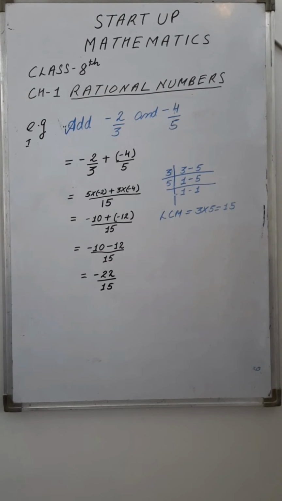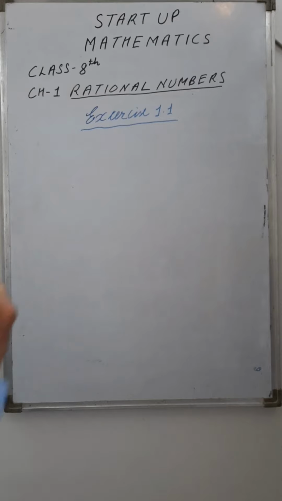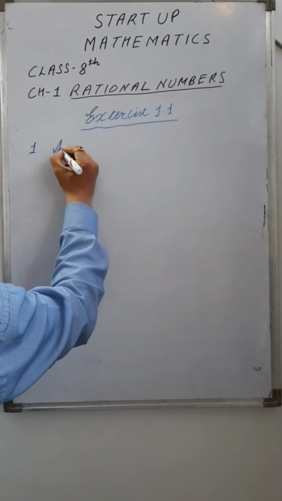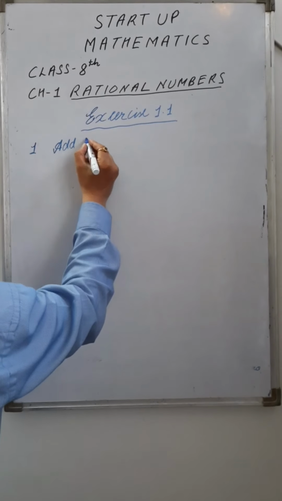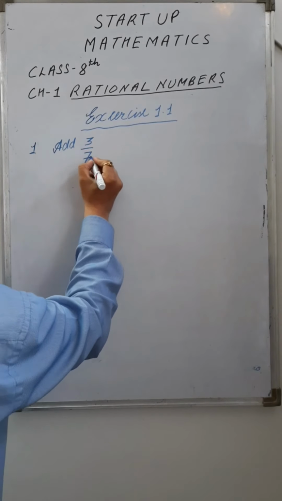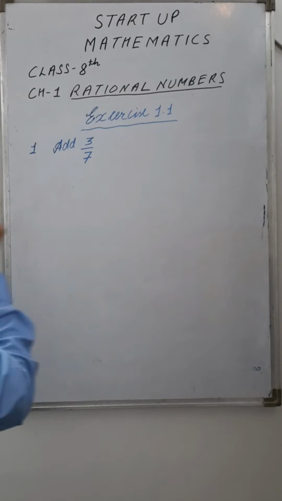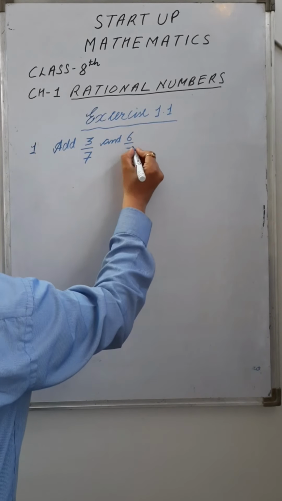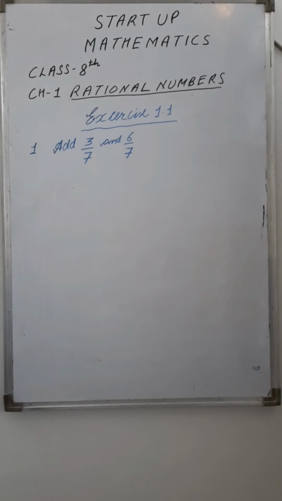We will start our first exercise 1.1. First question: add 3 upon 7 and 6 upon 7. Right? We have to add two rational numbers.